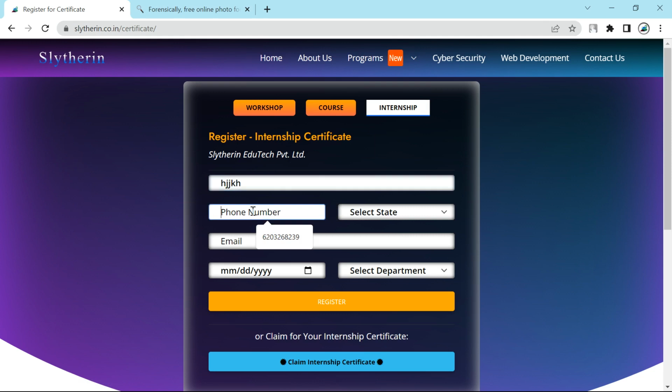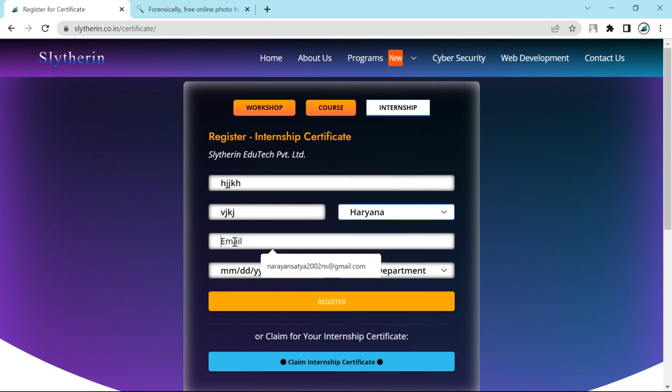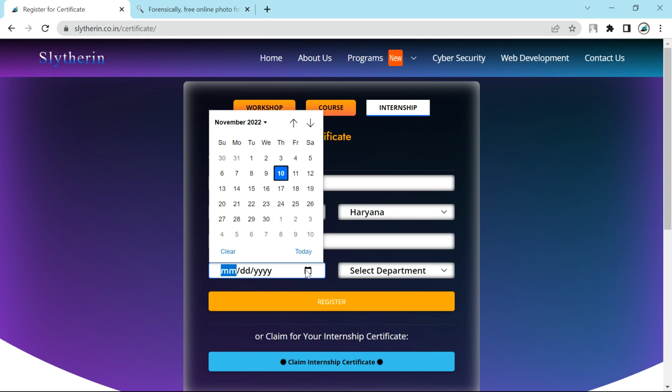Then you have to put your name and phone number, and choose your state. In the email ID field, put the email ID which you registered for the internship. Then it asks for the date, so click into this section and choose the 10th of October, which is the joining date of that internship.